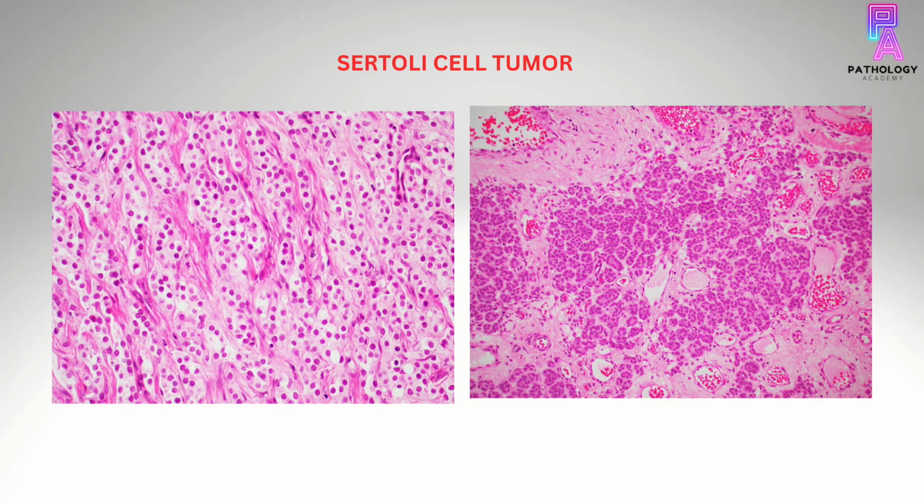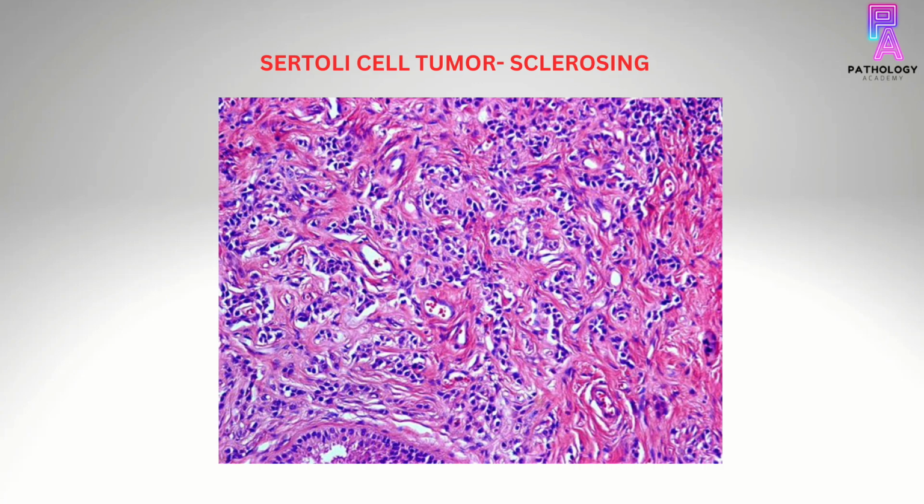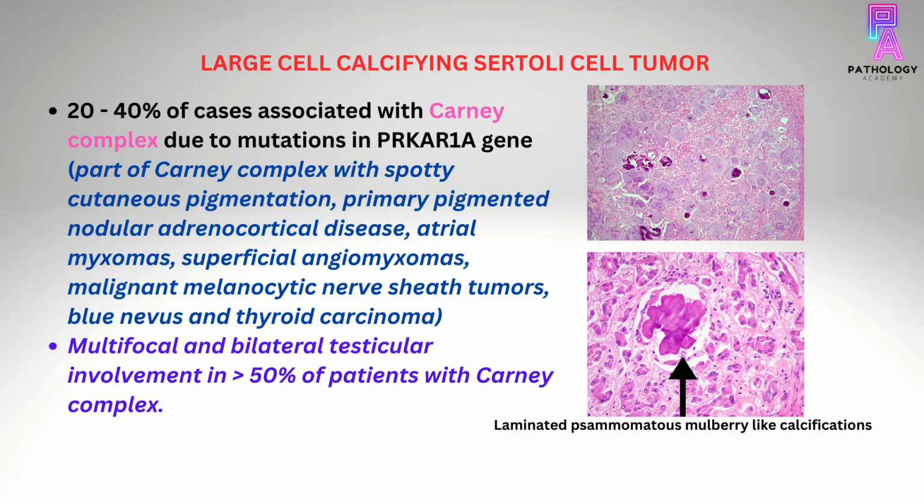There is variable stroma with basement membrane-like material around tubules. The stroma can be sclerotic, myxoid, edematous, or angiomatous. In these tumors, if sclerosis is present in more than 50% of the tumor, it is known as sclerotic variant of Sertoli cell tumor. The positive stains are SF1 and nuclear beta-catenin.